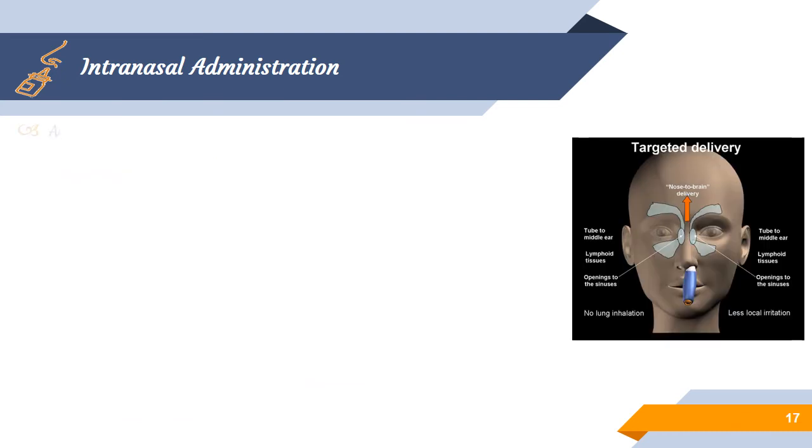In the other approaches, the absorption majorly depends upon drug lipophilicity as well as molecular weight.